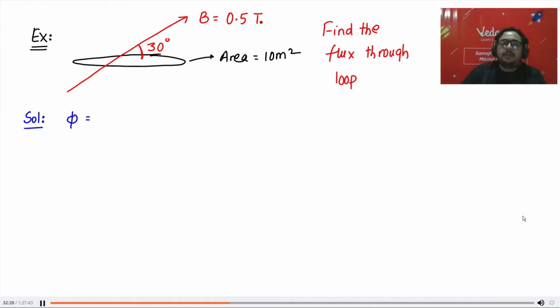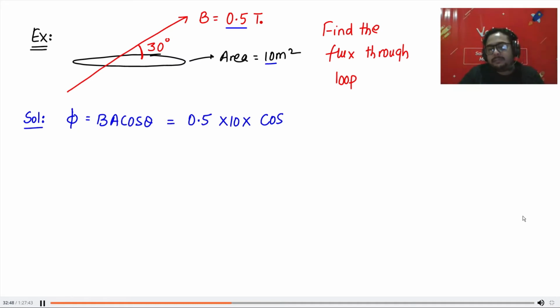Chalo. So we know flux, the formula is simply B A cos theta. Hai ki nahi? So what is B? It is 0.5. What is area? It is 10. Into cos, what is the angle between magnetic field and area vector? The loop is like this, like I am placing my hand.